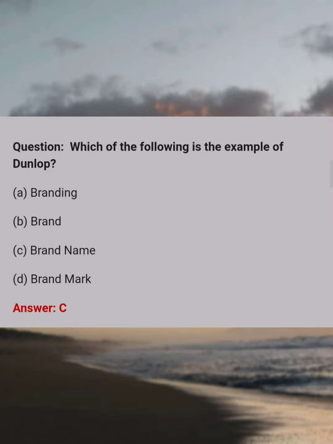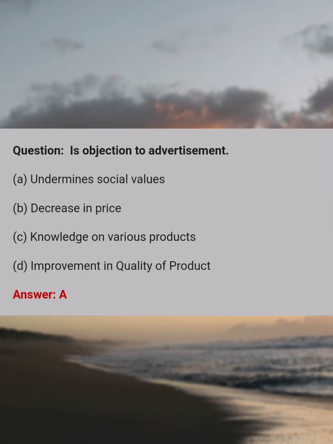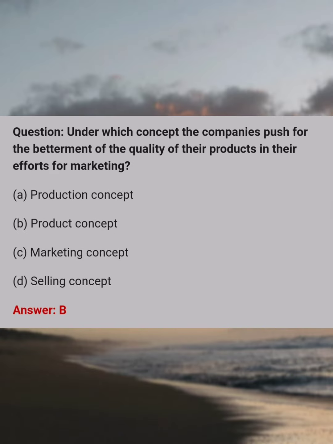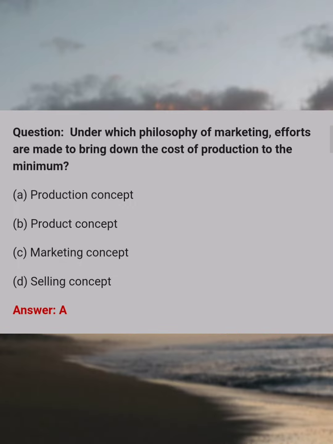Which of the following is the example of Dunlop? Answer C. Brand name. Is objection to advertisement? Answer A. Undermines social values. Under which concept the companies push for the betterment of the quality of their products in their efforts for marketing? Answer B. Product concept. Under which philosophy of marketing efforts are made to bring down the cost of production to the minimum? Answer A. Production concept.